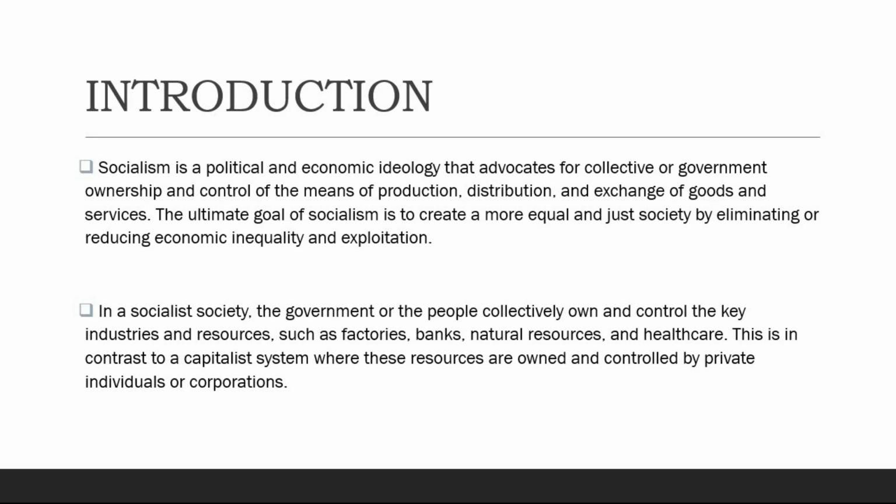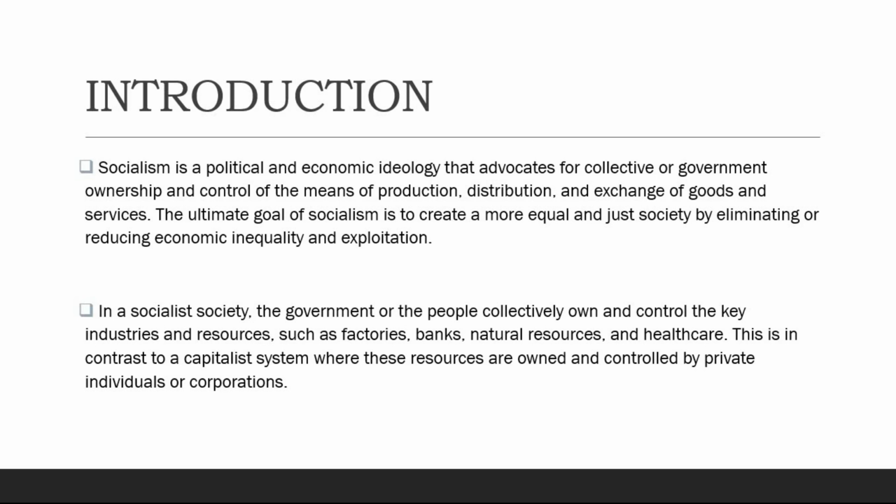Number 1. Socialism is a political and economic ideology that advocates for collective or government ownership and control of the means of production, distribution, and exchange of goods and services. The ultimate goal of socialism is to create a more equal and just society by eliminating or reducing economic inequality and exploitation.